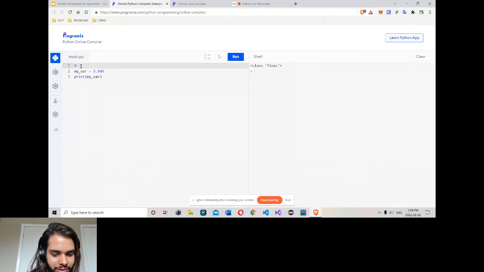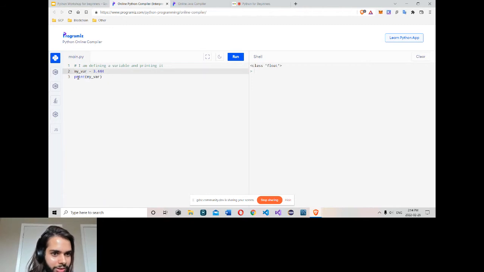I am defining a variable and printing it. This is a comment. Simply we start with the hash, then write anything we want. The interpreter simply ignores it. It doesn't do anything with it. So this is how you define a comment in Python.